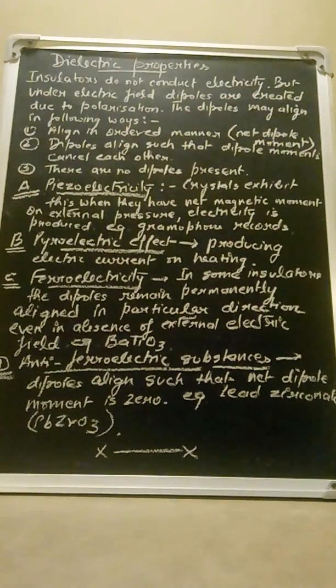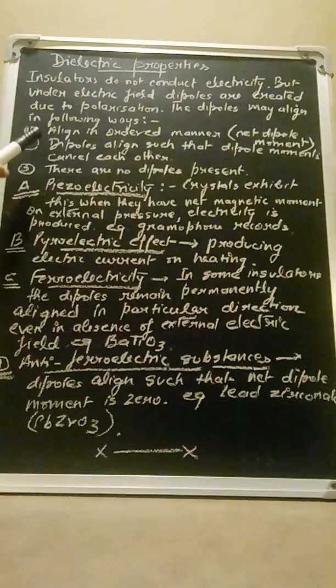Now what are these dipoles? Dipoles means two poles. Two poles means positive pole and negative pole. So if polarization occurs, then dipoles may be created in the insulators. Now these dipoles, again, the positive and negative pole, may align themselves in three ways.